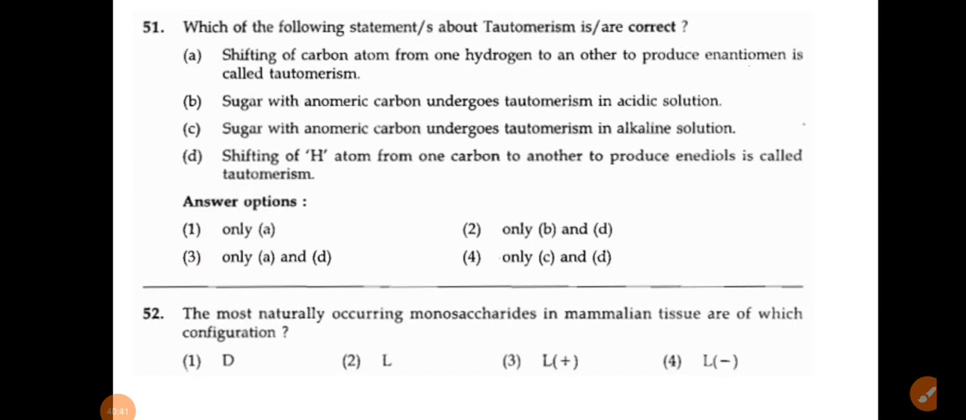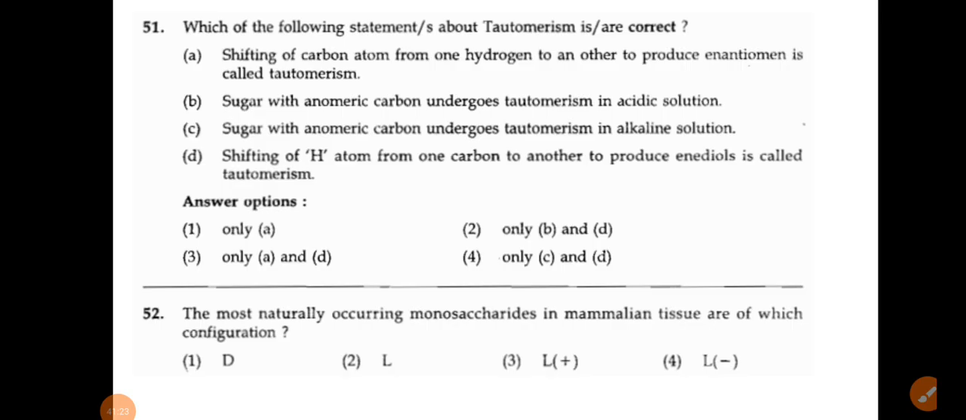Okay, the next one. Which of the following statements about tautomerism is correct? Shifting of a carbon atom from one hydrogen to another to produce an enantiomer is called tautomerism. That is wrong, because this is not tautomerism. Next one, sugar with anomeric carbon undergoes tautomerism in acidic condition. And option C, sugar with anomeric carbon undergoes tautomerism in alkaline medium. B and C options are very similar, just the medium is changed, one acidic and one basic.